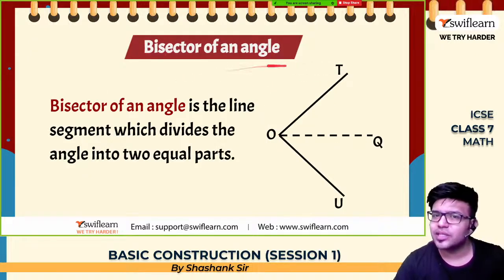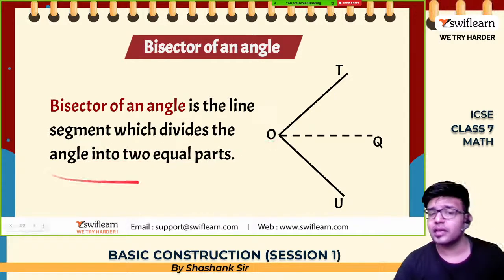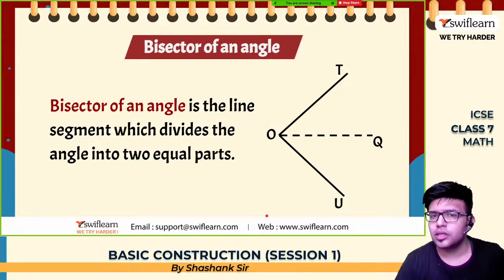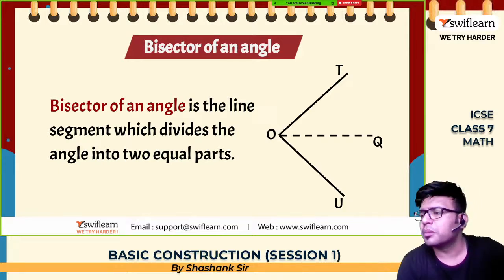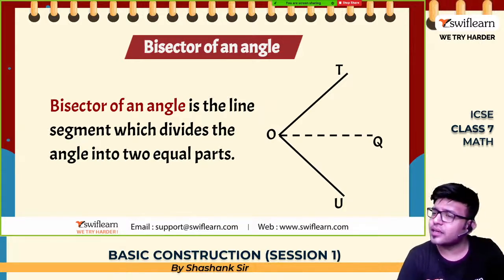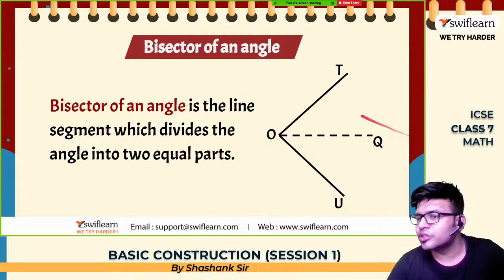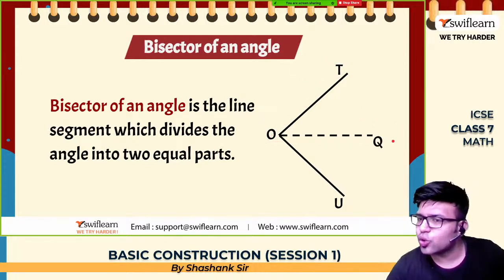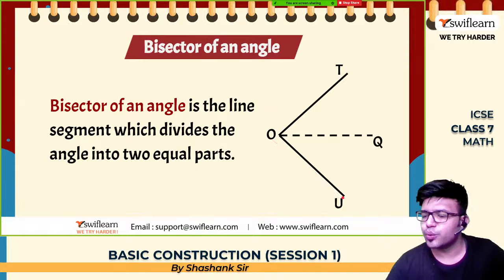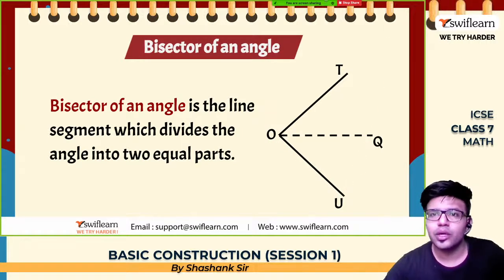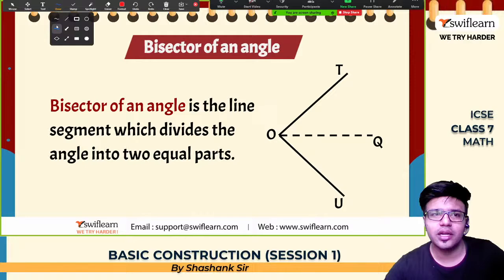Bisector of an angle. Bisector of an angle is the line segment which divides the angle into equal parts. What is the meaning of bisect? Bi means two. Bisect, divide it in two parts. So TOU is an angle. We need to draw a line OQ such that this angle TOQ is equal to QOU. This angle should be equal to this angle. कैसे करना है? How to draw it?